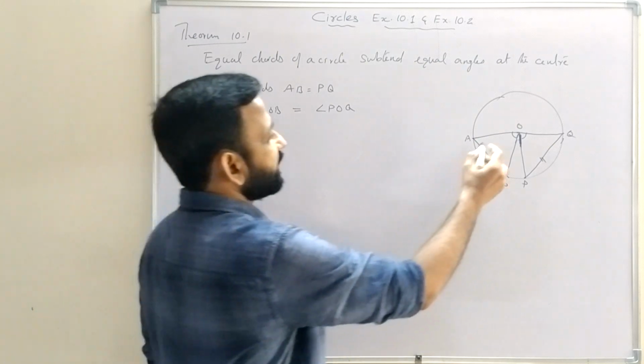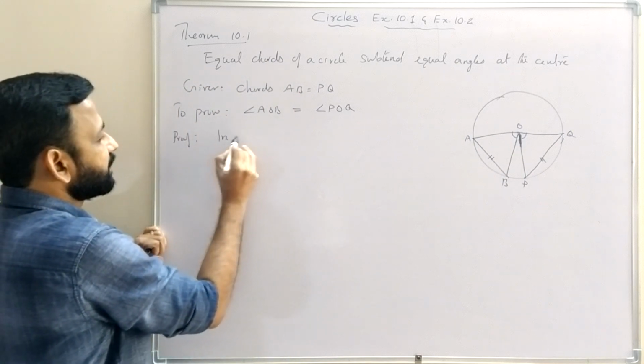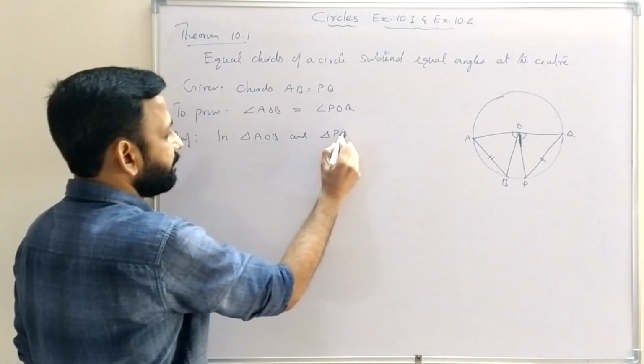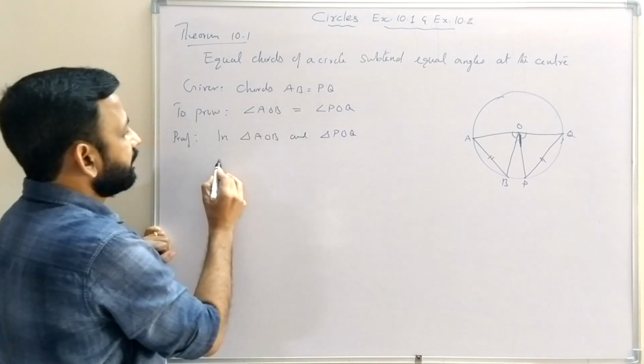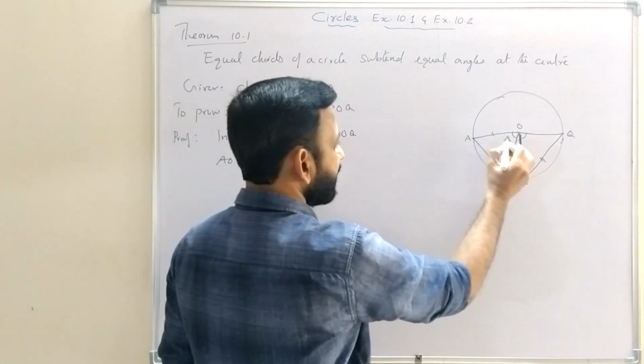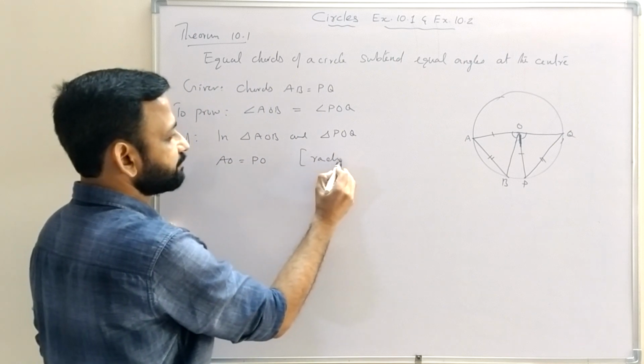So we take the two triangles, triangle AOB and triangle POQ. AO equal to PO. AO and PO are equal. Reason: radii of the same circle.